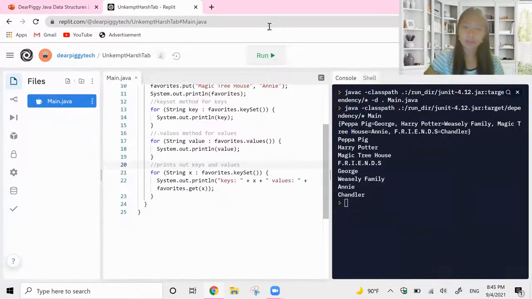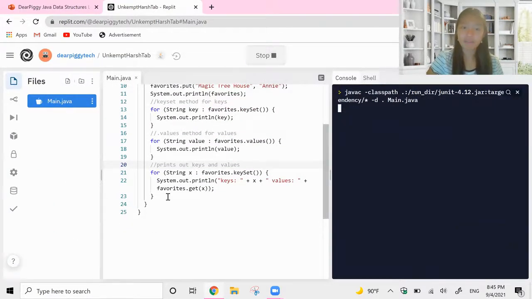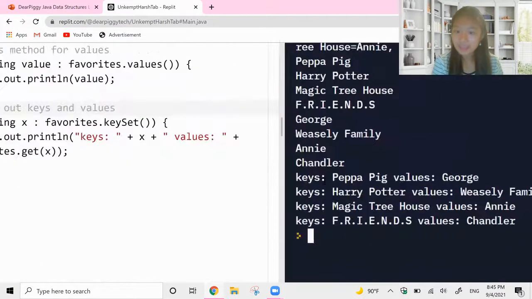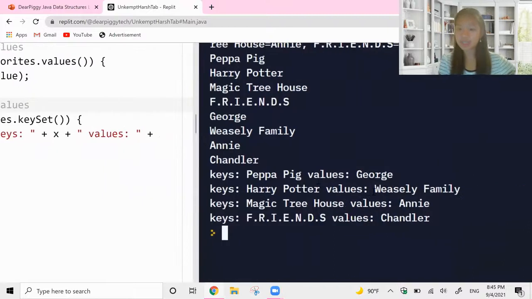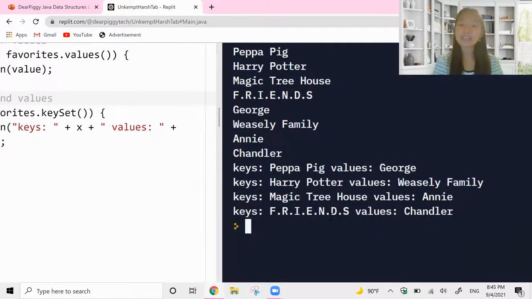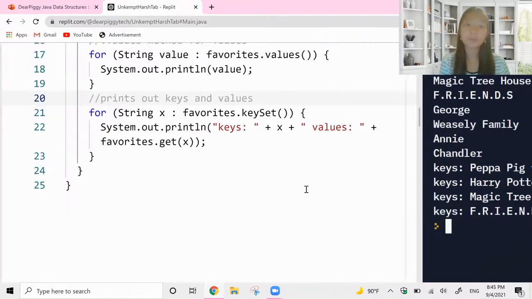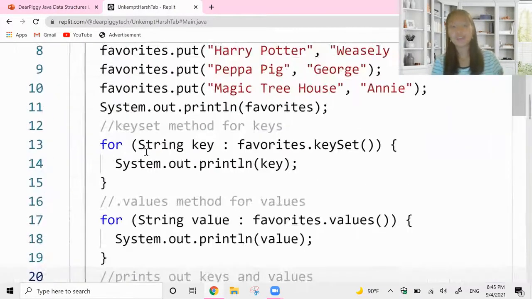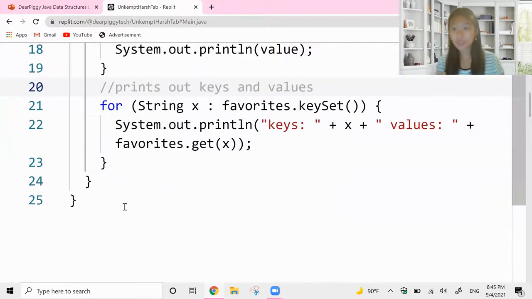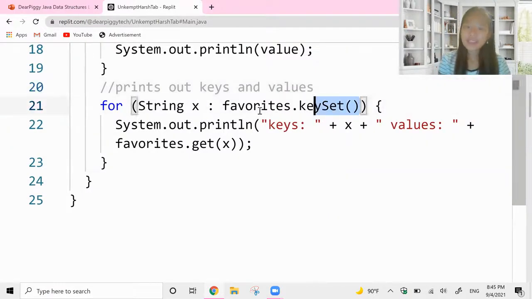Let's look at it really quickly. So let's run it first to make sure everything runs correctly. And yes, it does. It says keys Peppa Pig values George, keys Harry Potter values Weasley family, keys Magic Treehouse values Annie, keys Friends values Chandler. So again, just to emphasize this last for each loop one more time, we have the exact same thing for our key set.